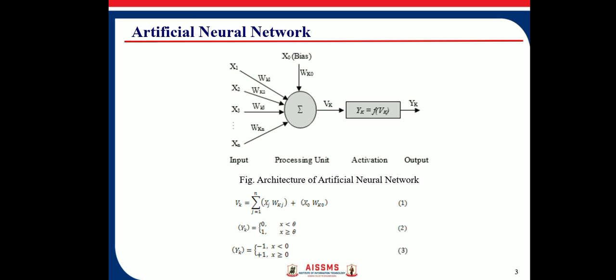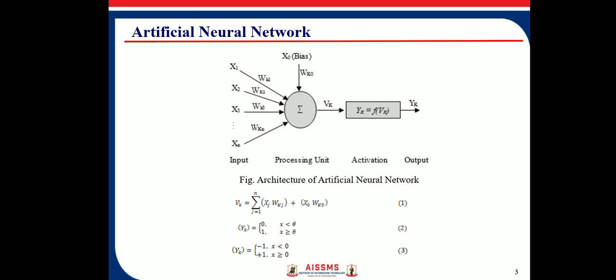The network of human neurons is extremely parallel, which consists of 10 billion neurons and 60 trillion connections. It is very hard to copy the job performed by the human brain using integrated circuits, which are called ICs. But it is possible for a small part of this structure, which is also known as artificial neural network, the same electrical model of biological neural network, which is shown in this figure 1, architecture of artificial neural network.